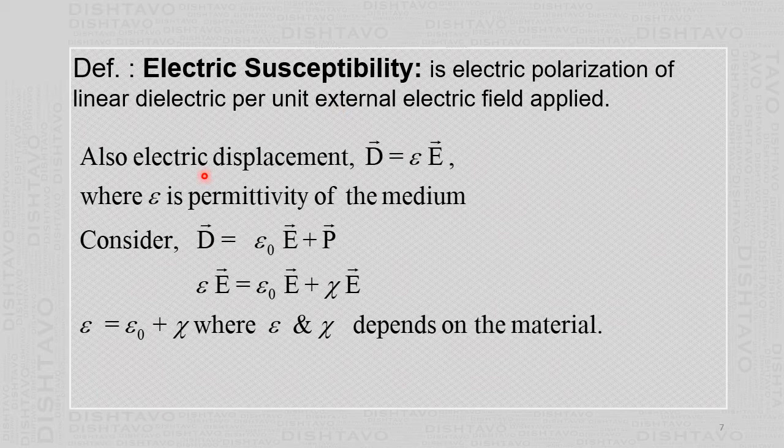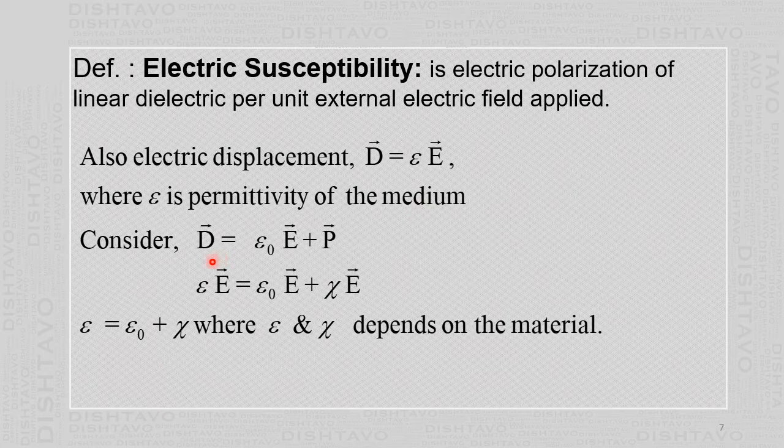Then also, in a linear dielectric, the electric displacement is proportional to the electric field. If the electric field is more, then the electric displacement vector will be more. The constant of proportionality is epsilon, and epsilon is called the permittivity of the medium.